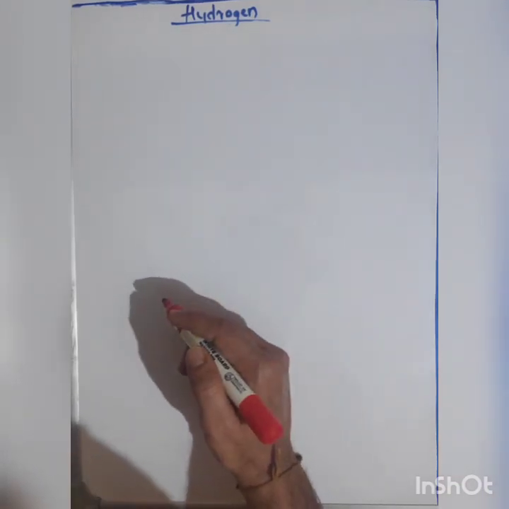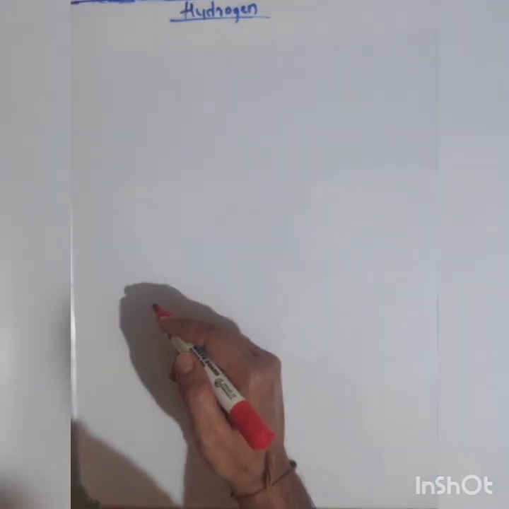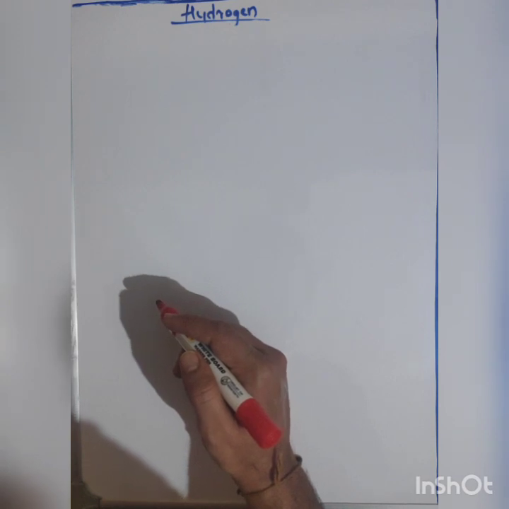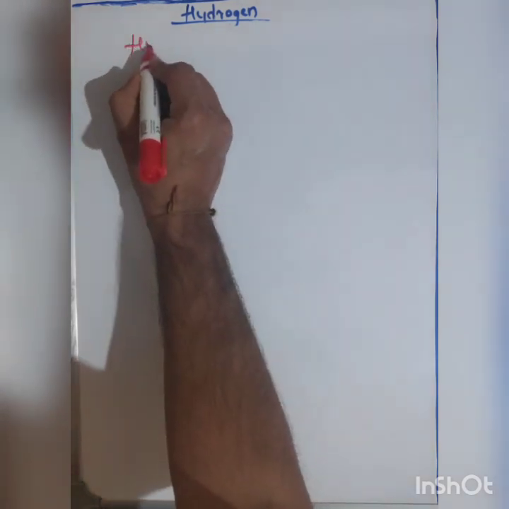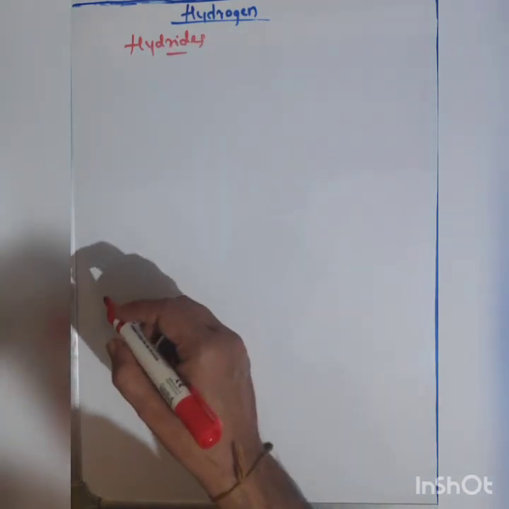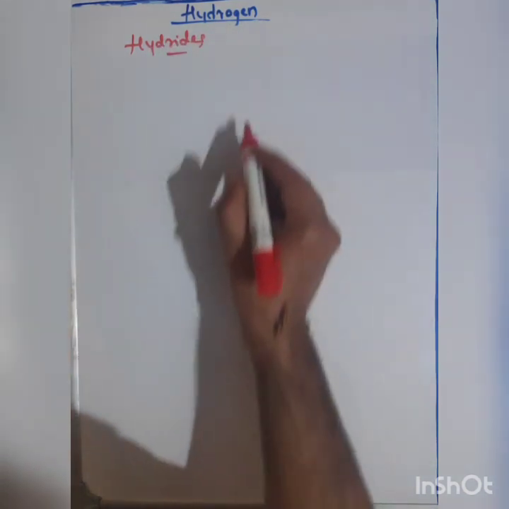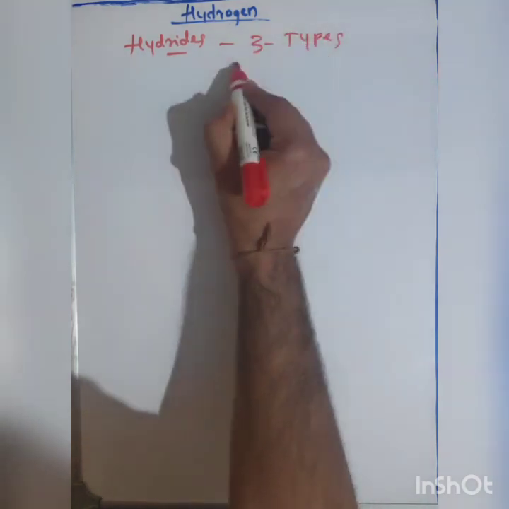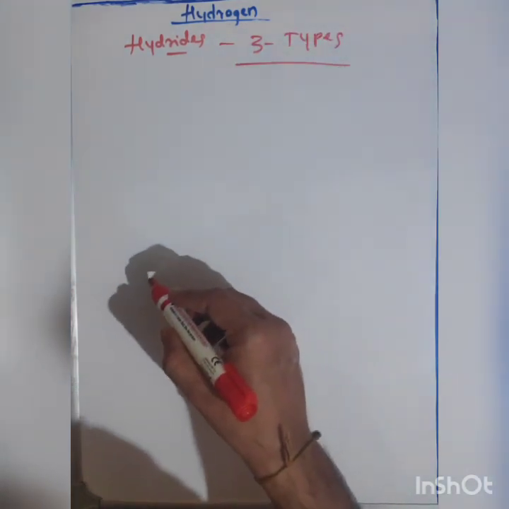So in the last class we were studying the chapter hydrogen, and we have studied about the hydrides. We discussed that there are three types of hydrides.